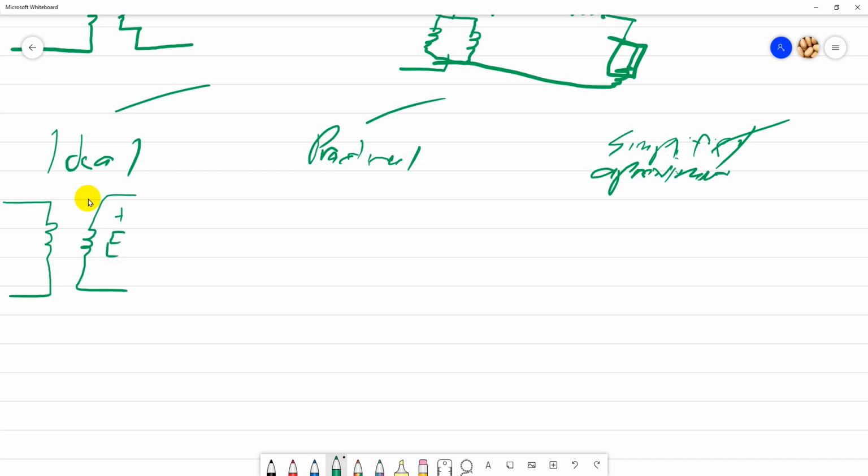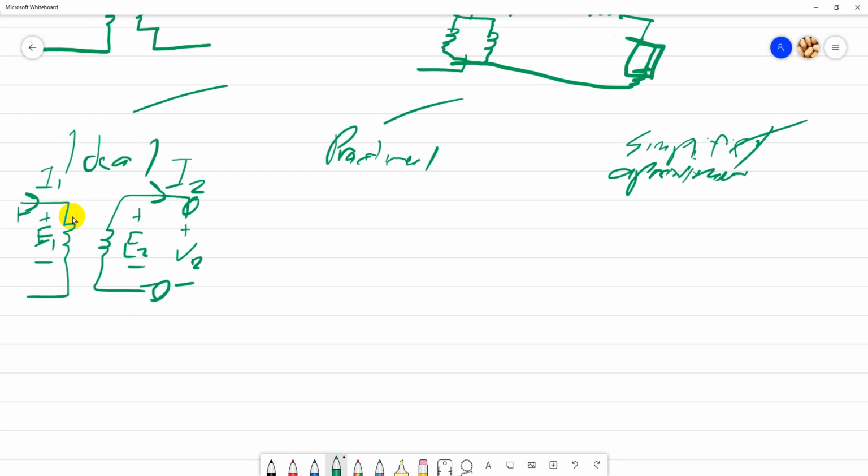So plus minus, minus E2, plus E1 minus, or just use this one: plus V1, V2 minus, I2. This is I1. Make sure you know this and the relationship. What happens if you bring this all to the primary side or to the secondary side?